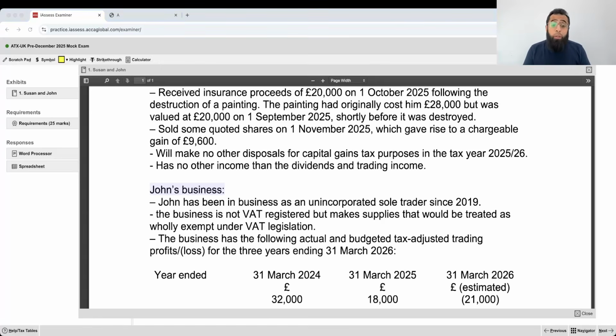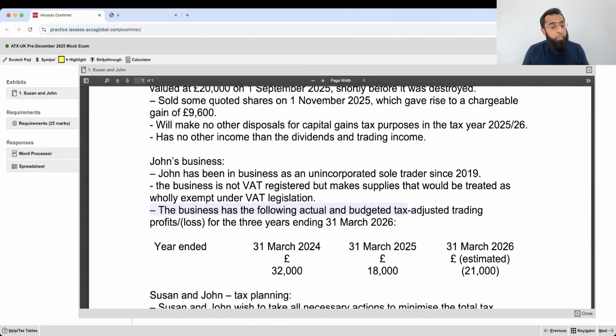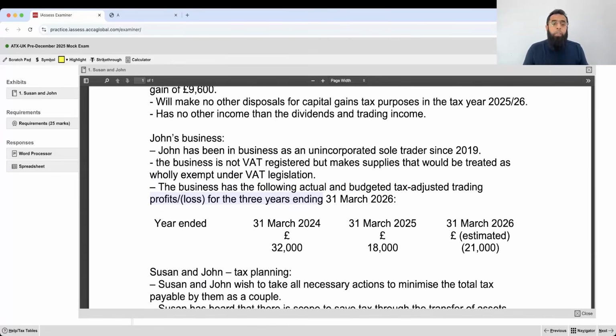Then comes discussion about John's business. John has been in business as an unincorporated sole trader since 2019. The business is not VAT registered, but makes supplies that would be treated as wholly exempt under the VAT legislation. The business has the following actual and budgeted tax adjusted trading profit and loss for the 3-year period. In 24, it had a profit. In 25, it had a profit. But in 2026, it suffered a loss.